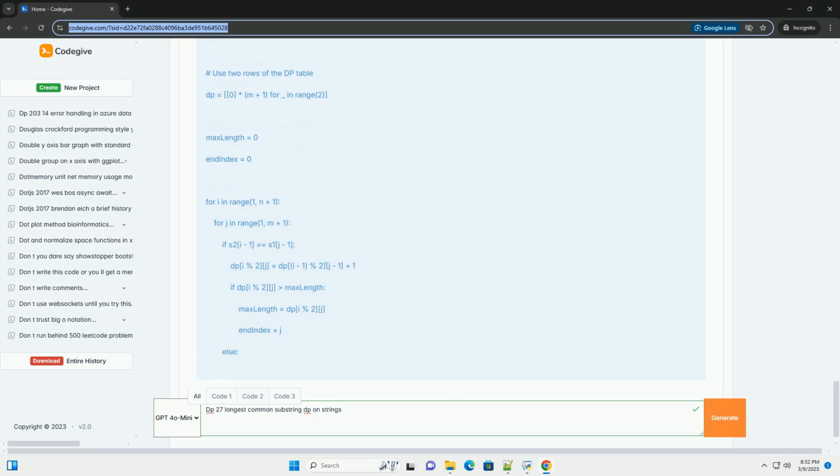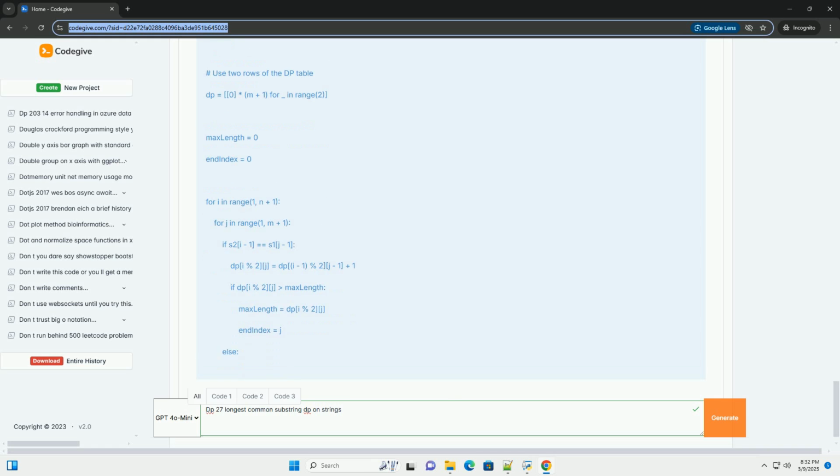It creates the DP table, a list of lists, filled with zeros. The dimensions are (m + 1) x (n + 1). It initializes max length and end index to 0. These will store the length of the LCS and its ending position in S1.